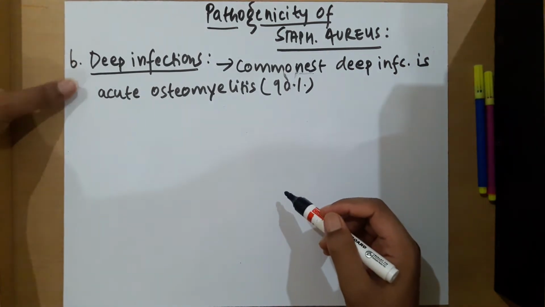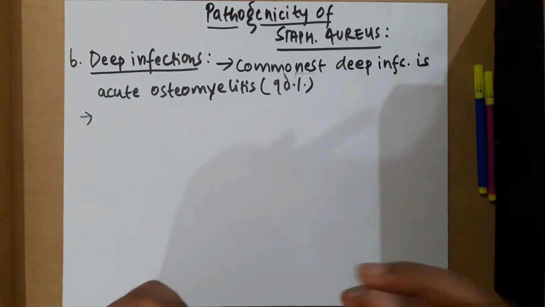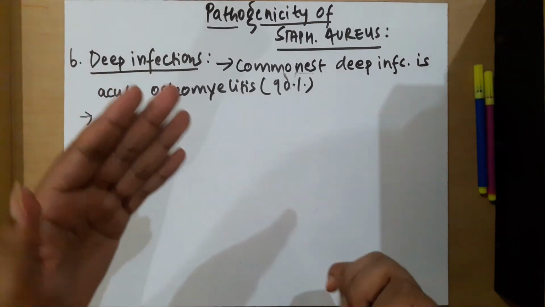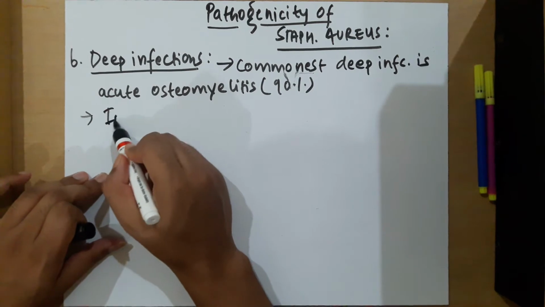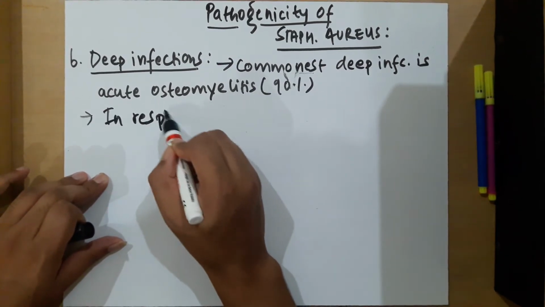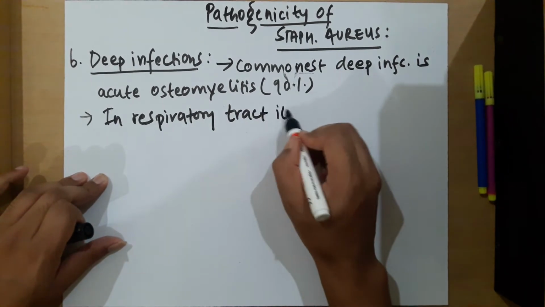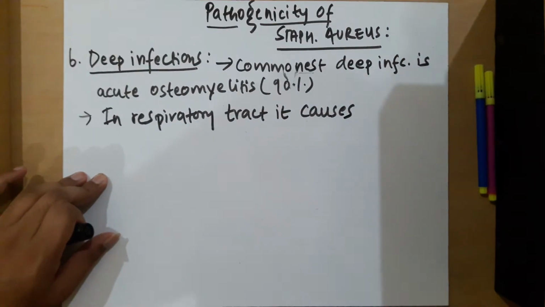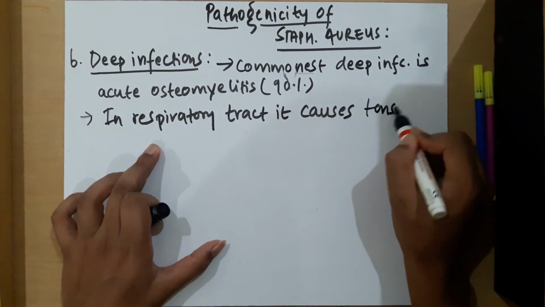In the respiratory tract it may cause pharyngitis, tonsillitis, sinusitis and pneumonia, and pneumonia is generally secondary to other respiratory infections like influenza. Am I being too fast? Okay, I'll try to slow it down. In the respiratory tract it causes tonsillitis.